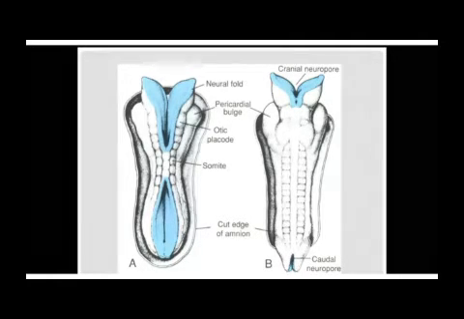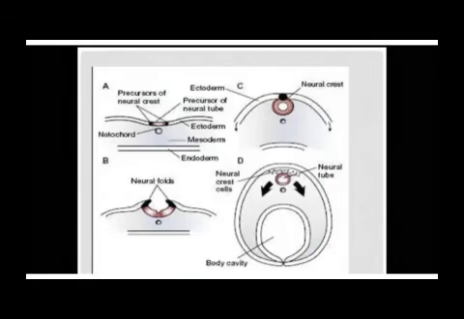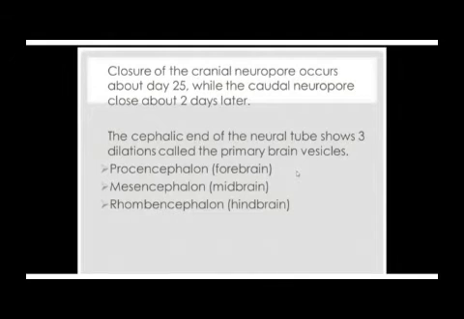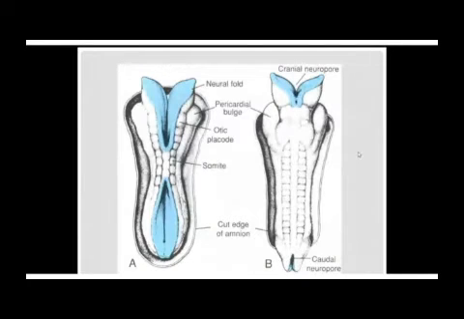Closure of this, day number 27, such that now you have a completely fused tube. After that, what happens? Remember, this tube has a cranial part and it has a caudal part.